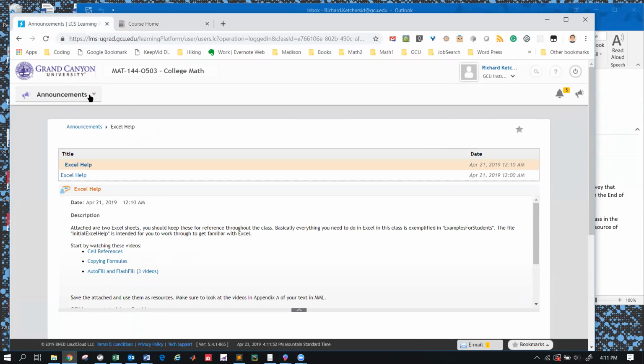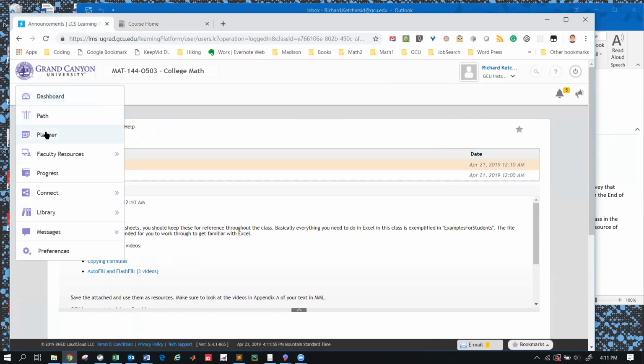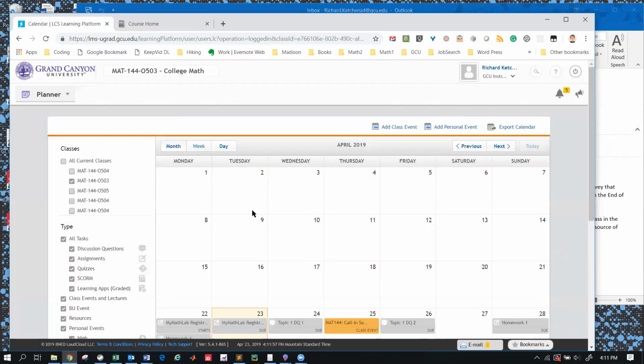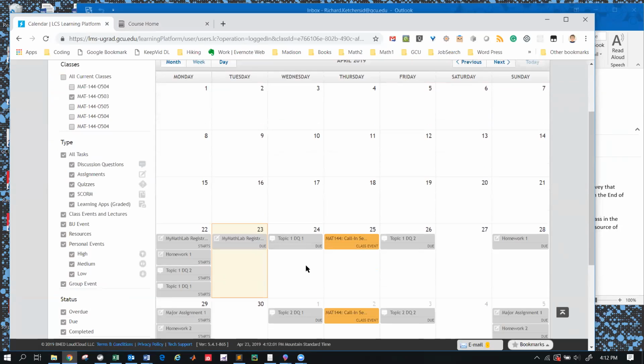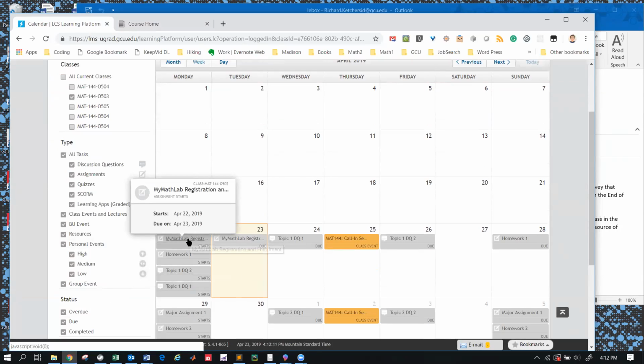Let's go, say, to the planner. There are various ways to navigate LoudCloud, and I'm assuming you know your way around, even though it is a new LoudCloud for all of us still. You can access your DQs here. This is when they open. There's this thing called MyMathLab registration. That's a 0-point assignment. It will never be graded, but it does show up in the gradebook. You just need to register, and you don't turn anything in. I know that you've done it.